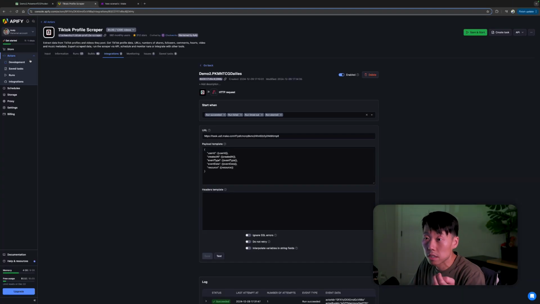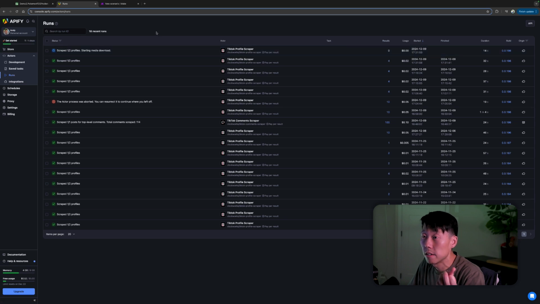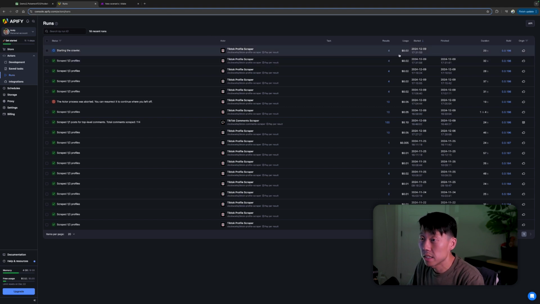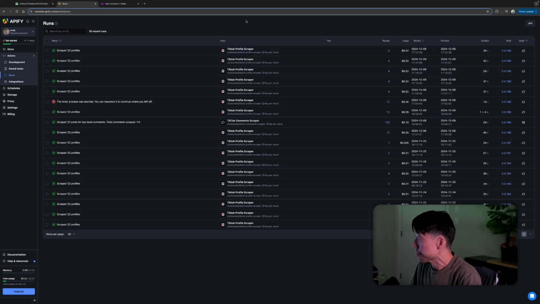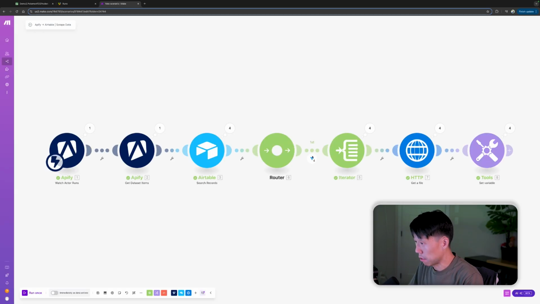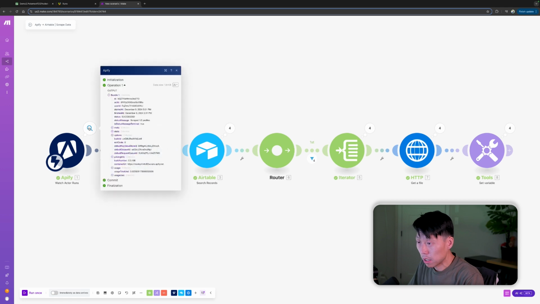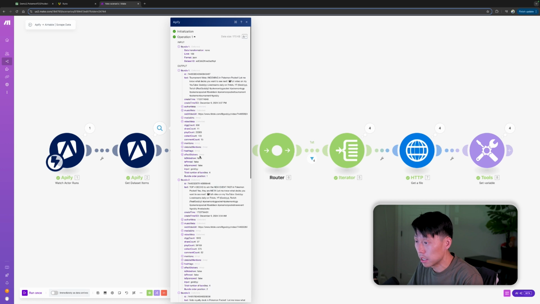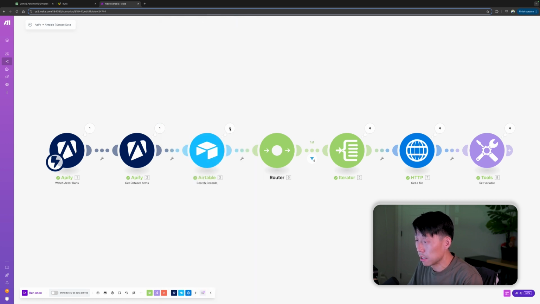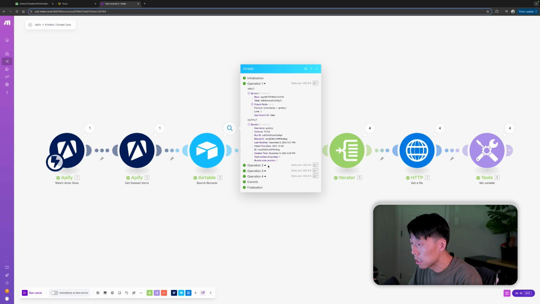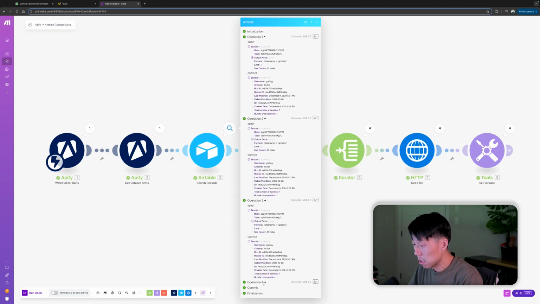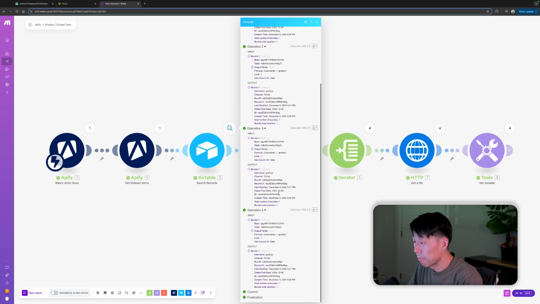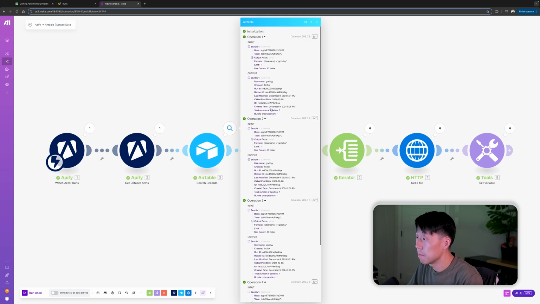The scraper, let's go to runs and amplify. It's going right now. Let's give it a moment. As you can see, it's costing me about 2 cents each time to run this thing. Not too bad. All right, scraper is done. Let's go back to our scenario here. Watch for that actor run. It's gotten this data set. It has grabbed 4 records for that username.